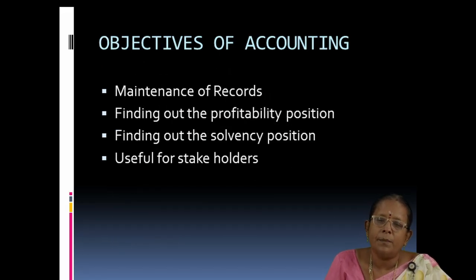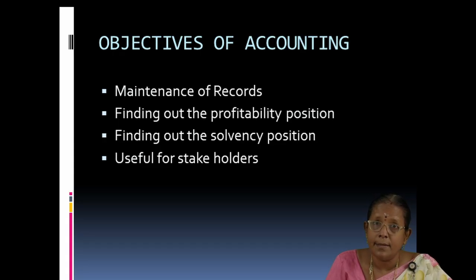The following are the objectives of accounting. First one is record maintenance. Record maintenance is essential for accounting. And second one is financial statements are prepared. As per Indian Companies Act 2013, financial statements contain statement of profit and loss, statement of balance sheet and statement of equity, notes to accounts, cash flow statement. So, these are the financial statements as per Indian Companies Act 2013.